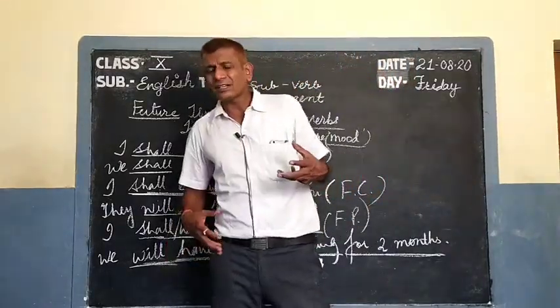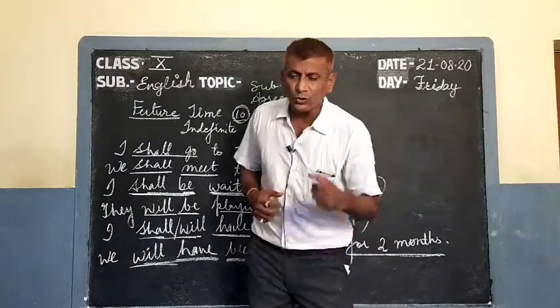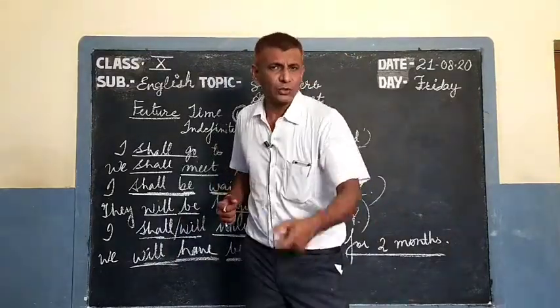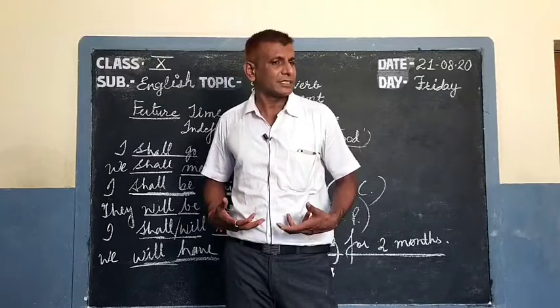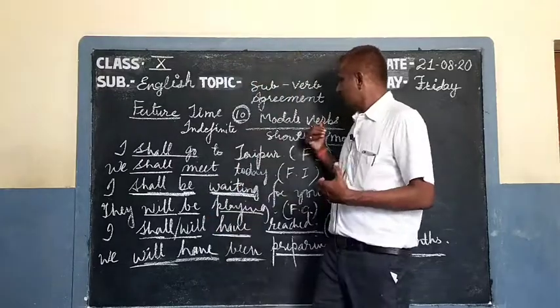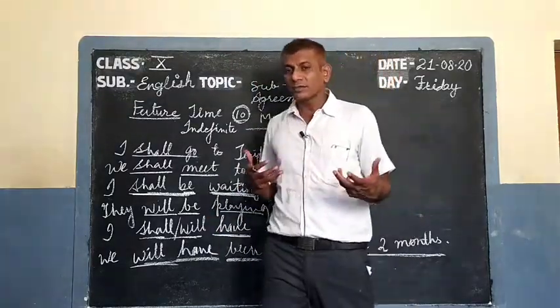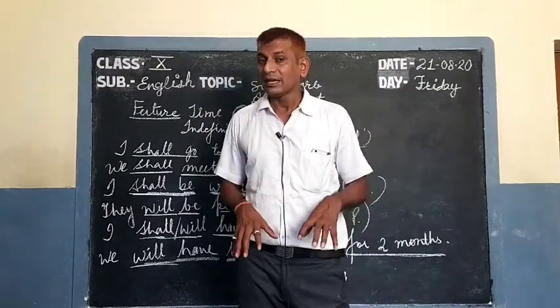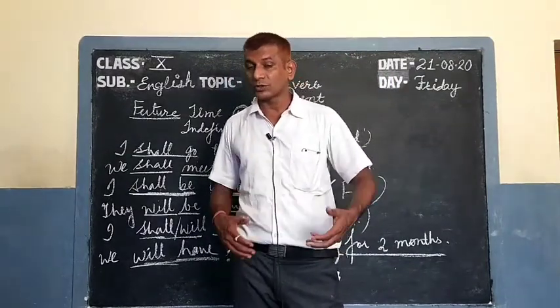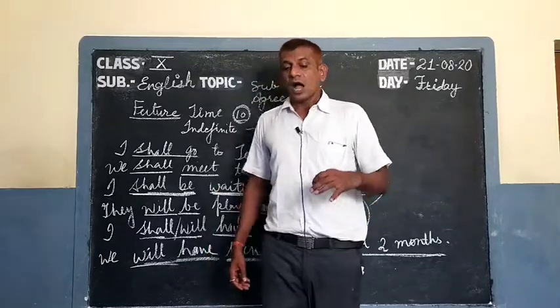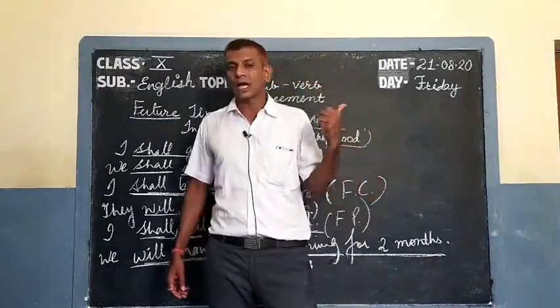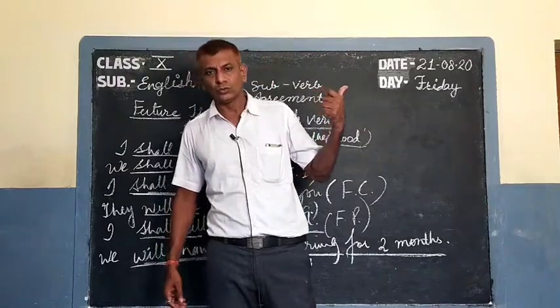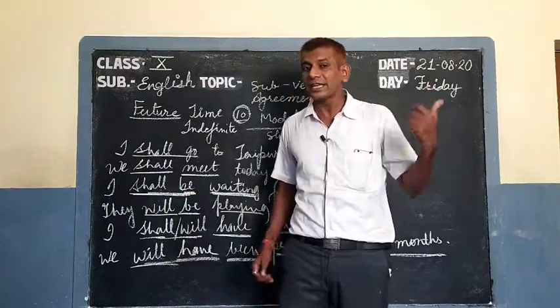So like that we can say I can do it. It means that is present, but can is a modal verb. So we say I can do it now. It means we use that verb for the present time. I could do it when I was 10 years old.